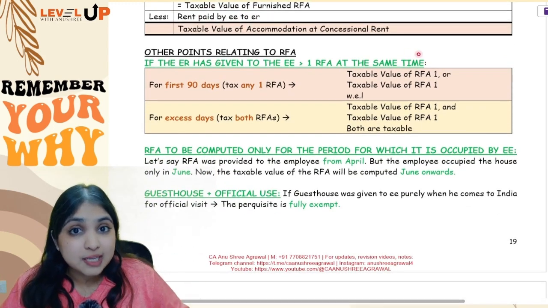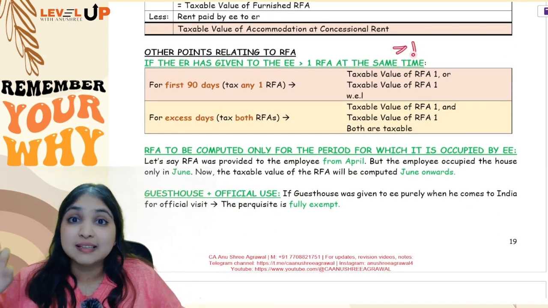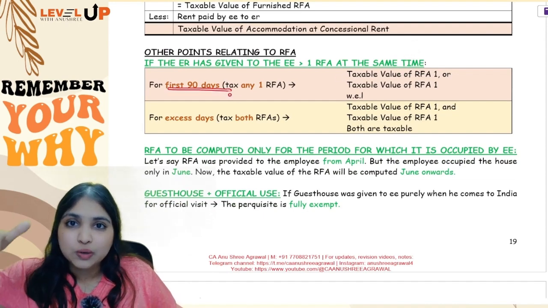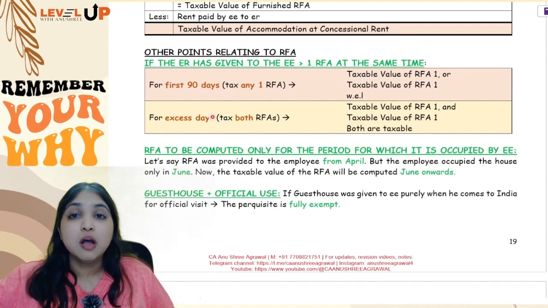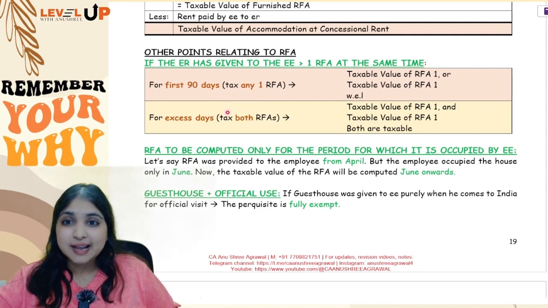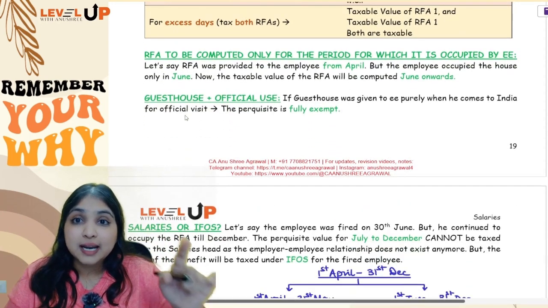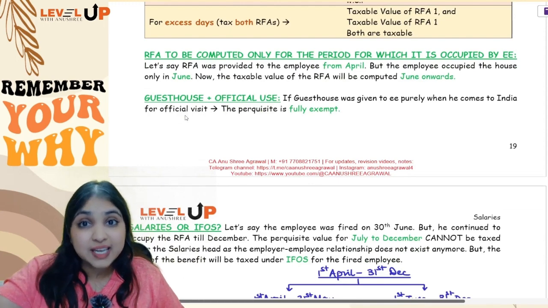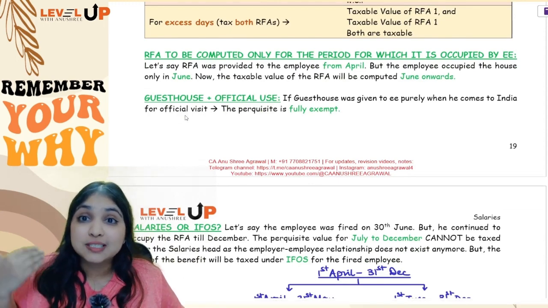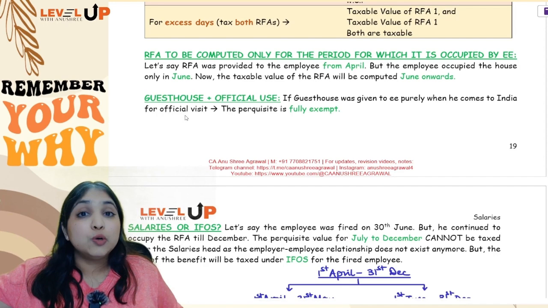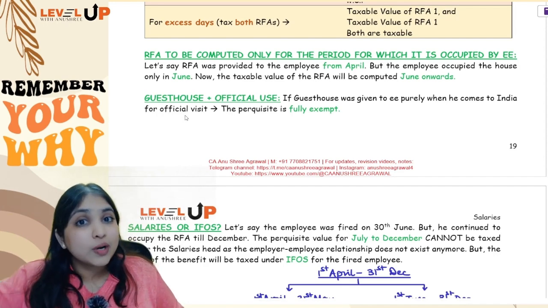Then if the employer has given the employee more than one RFA at the same time, for the first 90 days you will tax any one, of course whichever is lesser. For the period beyond 90 days, you will tax both. Okay, then we learned that in case the employer has given the RFA in April itself, but the employee actually starts occupying it only from June, then you will do the taxable calculation only from June onwards.